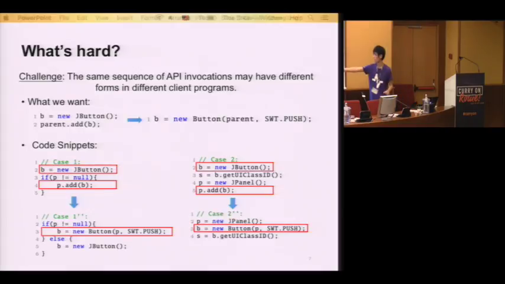Yeah, so you're talking about this one, right? And the second one is actually based on another rule. There's a mapping: if you have two statements, we transform with this constructor. If you don't have a p add in the control flow, you transform another method. I didn't show the rule here because having too many rules in the same slide may be hard to understand. Yeah, thanks.